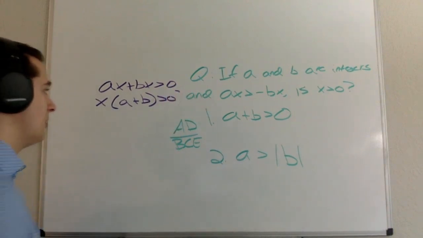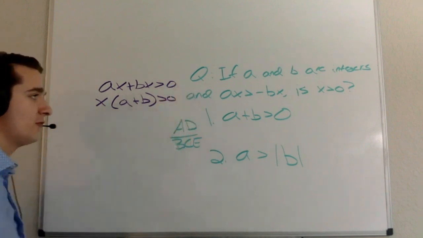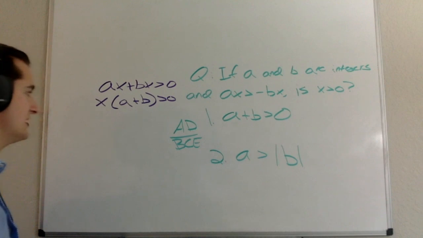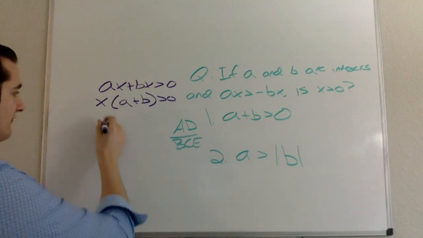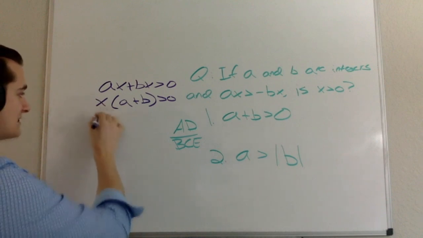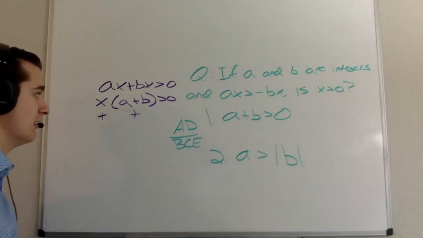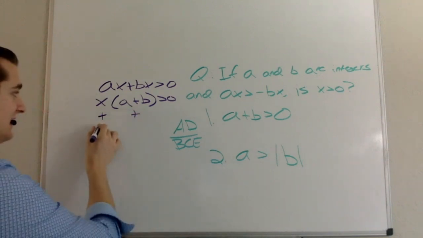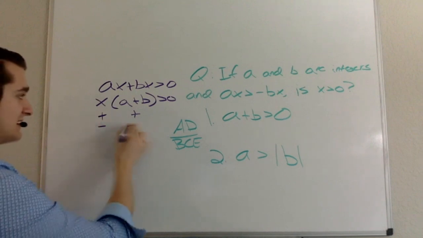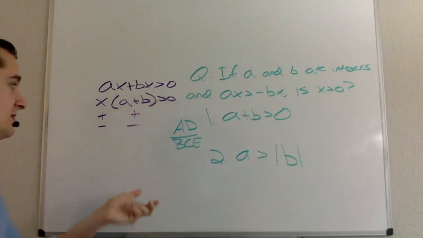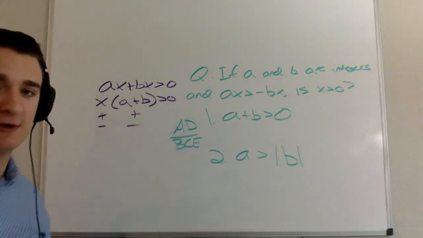That's not a part of the question, but that's helpful for me because another way that I can look at this question now is that, if x is greater than 0, if I have a positive here, then a plus b is also going to have to be greater than 0. Or if x is negative, then a plus b is going to have to be negative. The reason for that is because I need positive times positive to be greater than 0. I need negative times negative to be greater than 0.